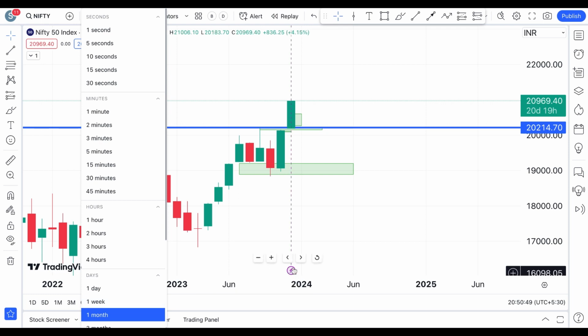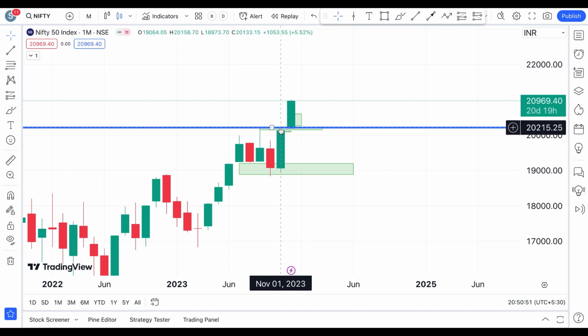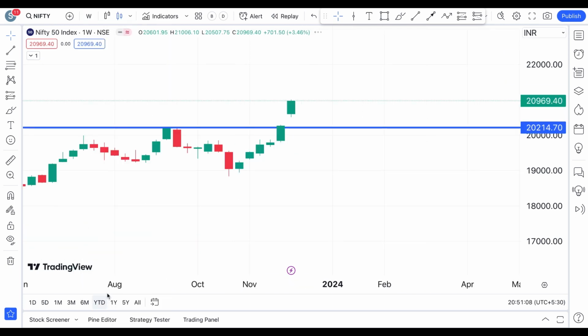On a monthly chart, last month it was looking bullish, but it was right at the resistance area. So it was not as bullish as the Bank Nifty, but so far in December, Nifty has been a fantastic performer out of all the indices. It has seen the all-time highs and all-time closes, and that is how it is on a monthly chart.